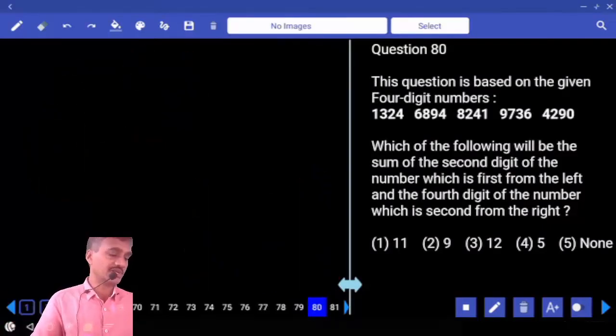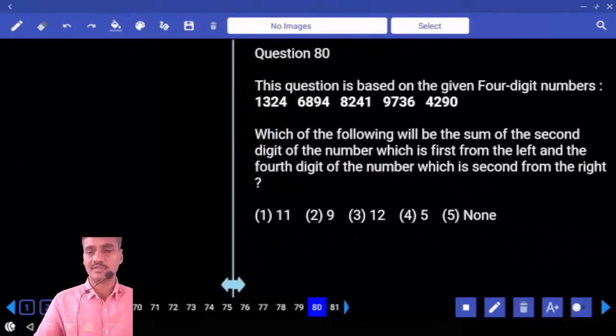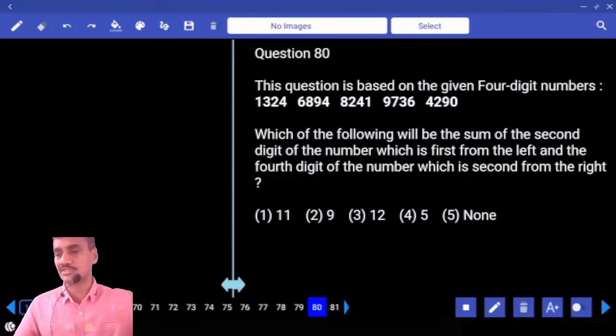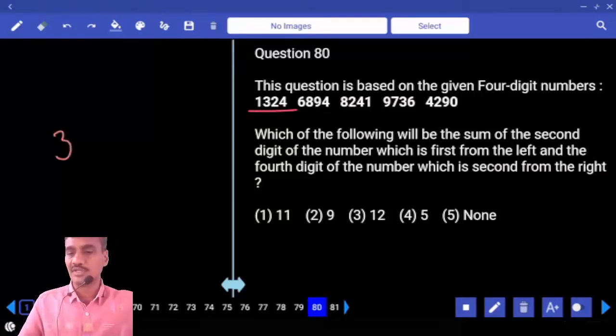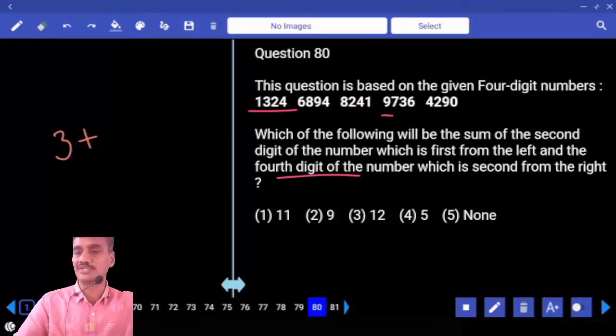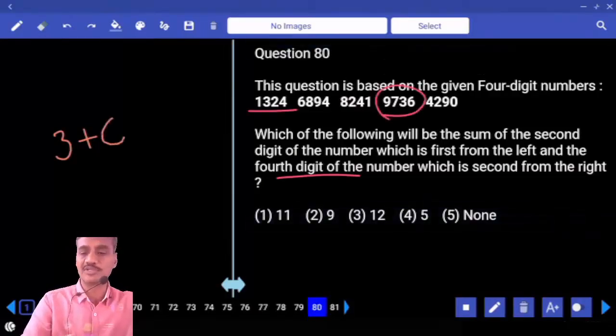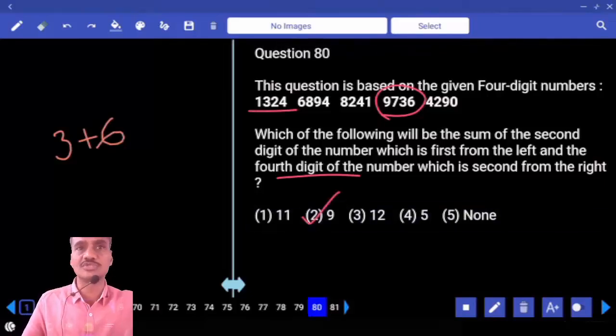Now in question number 80 onwards, only one question is based on this. Which of the following will be the sum of the second digit of the number which is first from the left? First from the left, 1, 3, 2, 4. Second digit is 3. And 3 plus the fourth digit of the number which is second from the right. Second from the right, 9, 7, 3, 6. What is the fourth digit? 6. 3 plus 6, what is the sum? 9, that is the choice for question number 80.